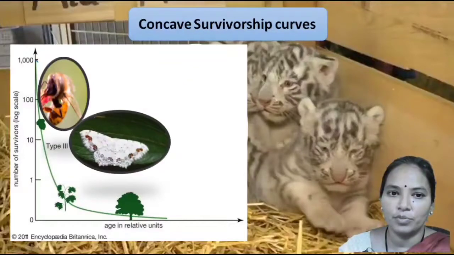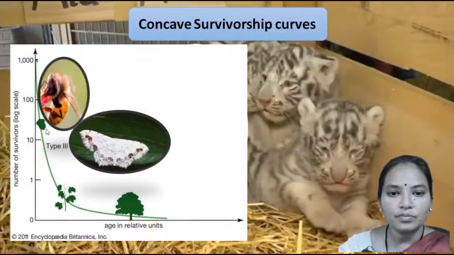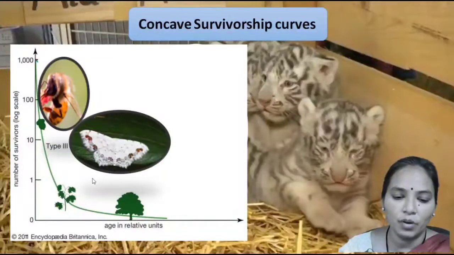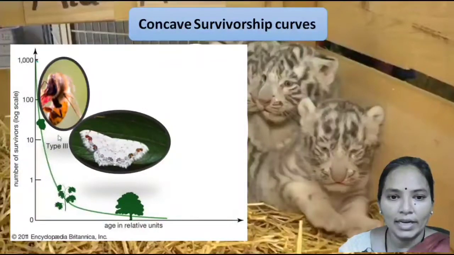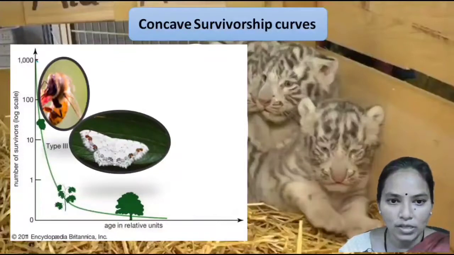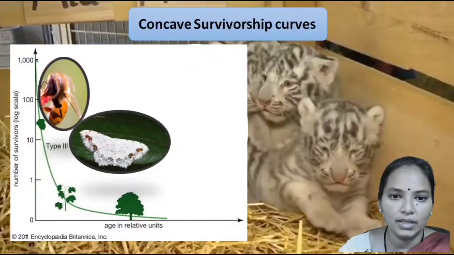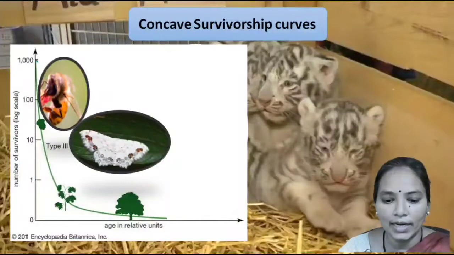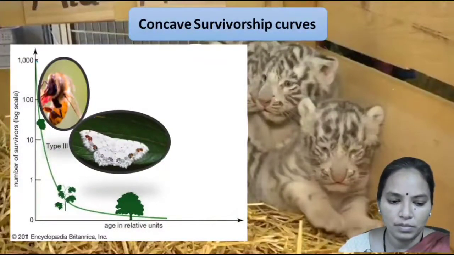Whereas the concave survivorship curve, as we have discussed earlier, is the third type. In the concave survivorship curve, the mortality rate is very high in early life. In childhood or early life by birth, there is a lot of death, as in the case of oysters, invertebrates and most of the fishes. We can also see the bees and other insects like moths and butterflies. So there is a large mortality rate in the early life span.